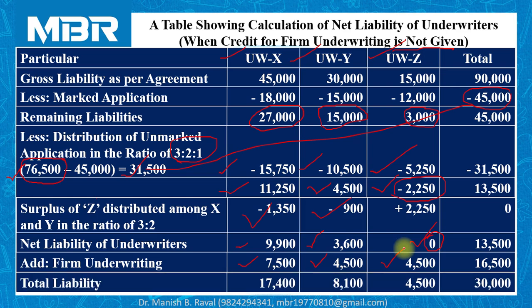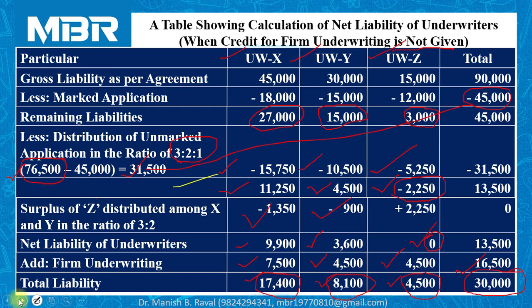So total liability of underwriter X 17,400 shares, underwriter Y 8,100 shares, and for underwriter Z 4,500 shares. And total number of shares purchased by all three underwriters altogether 30,000. So in this way you can calculate liability of the underwriters when the credit or benefit for firm underwriting is not given to the underwriters.